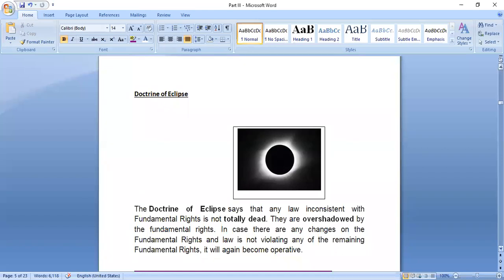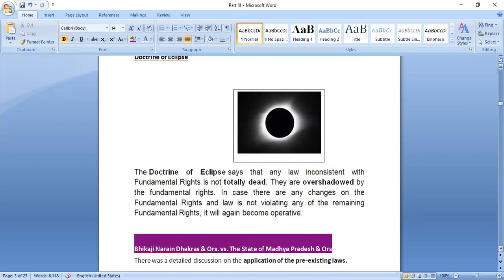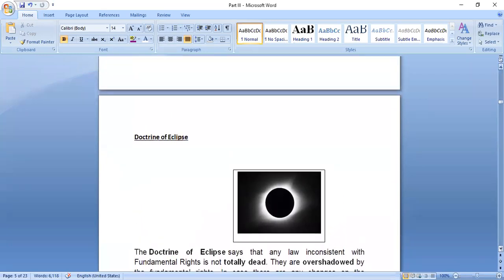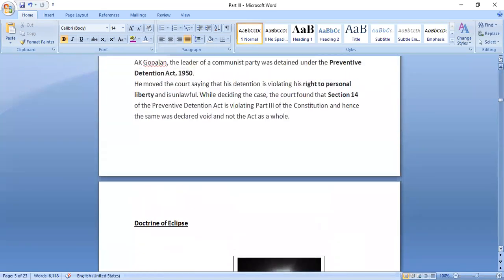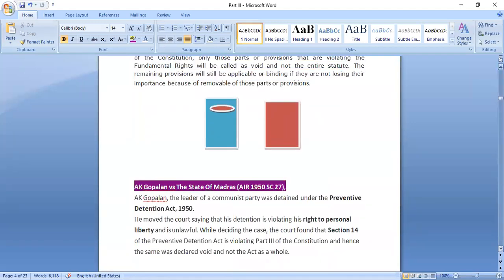So how do we decide which doctrine has to be applied in which case? How do we differentiate between both of these? I get the difference, but how do we decide which one has to be kept under shadows and which has to be removed permanently? How do we decide that?